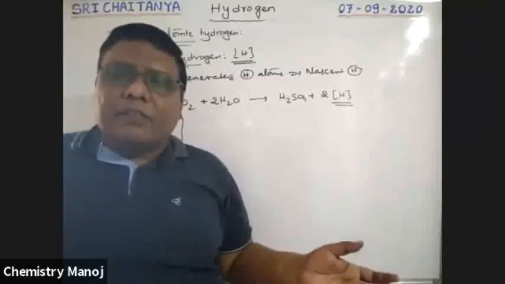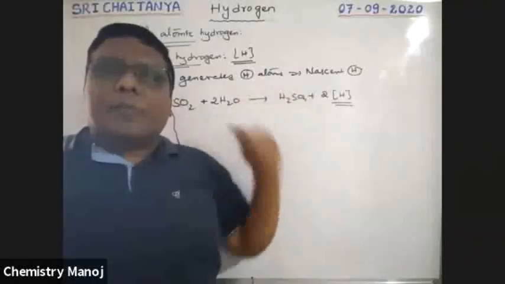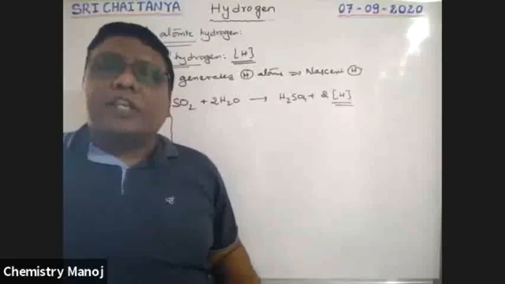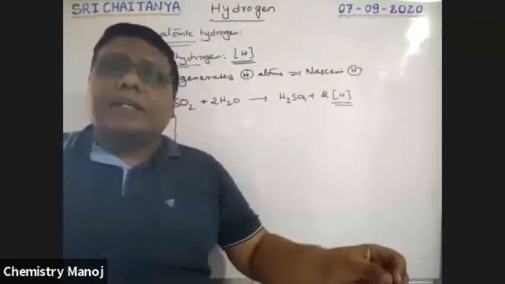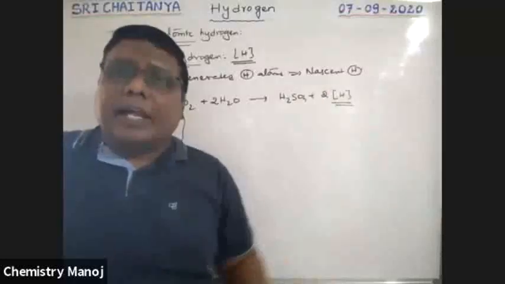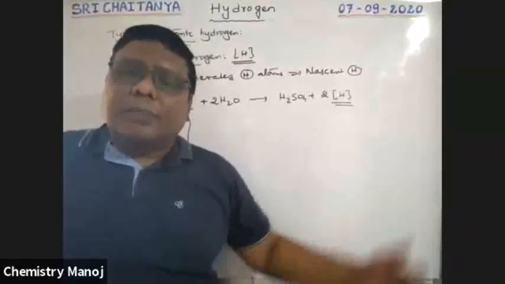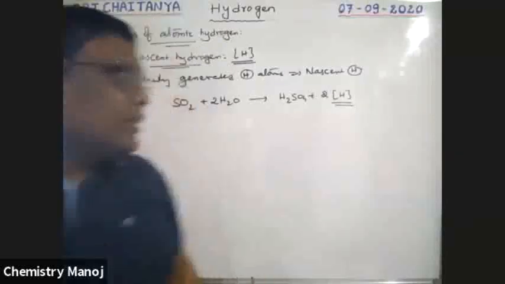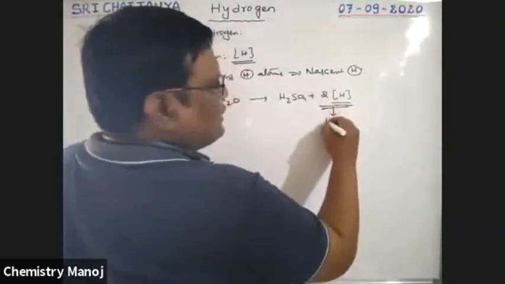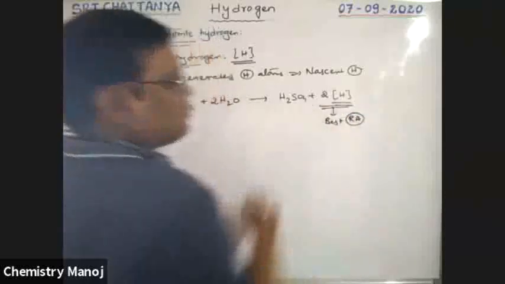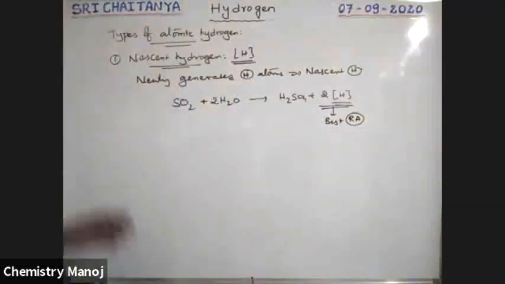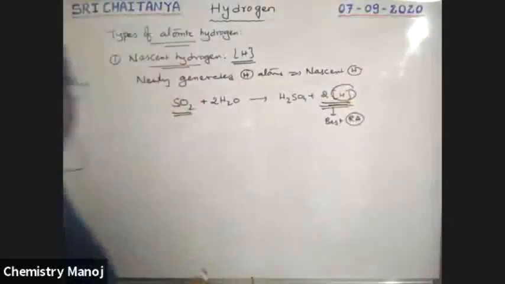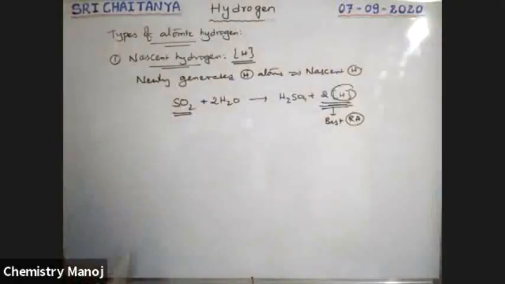Whenever hydrogen is required, at that time the hydrogens are prepared. That type of hydrogen, just born, is called nascent hydrogen. Those nascent hydrogens have high energy and less stability, and hence they are more reactive. They are responsible for reduction in the further reaction. So these nascent hydrogens are the best reducing agents. So SO2 acts as a reducing agent because it generates nascent hydrogens. It is the reducing property of SO2.